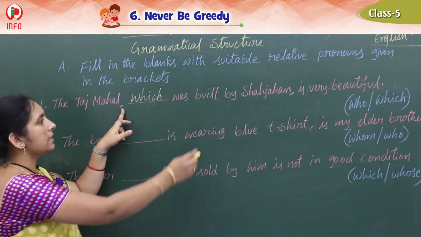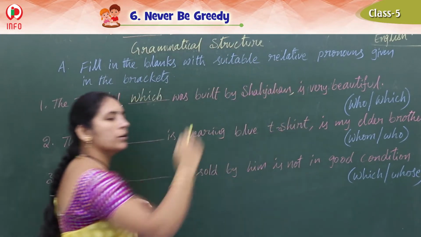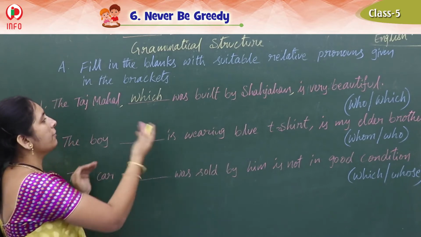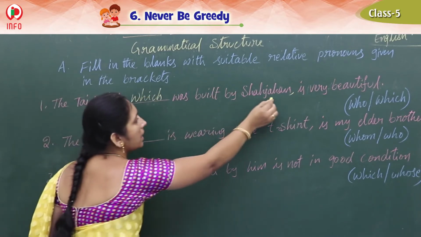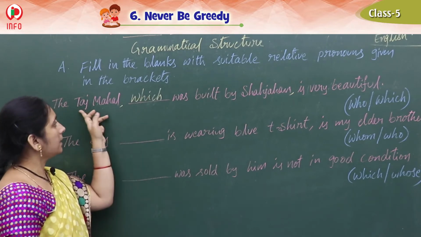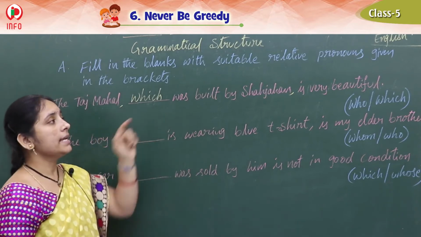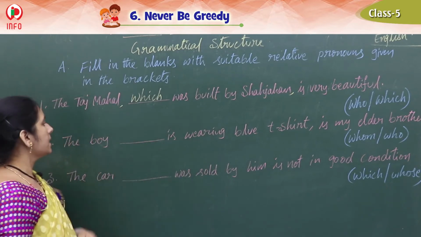So here you see I kept these commas. That means the Taj Mahal is very beautiful, like that. And one more thing is about this Taj Mahal, who built it. That's why here we should put commas. The Taj Mahal, which was built by Shah Jahan, is very beautiful. Right children?